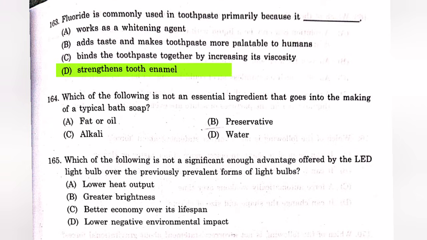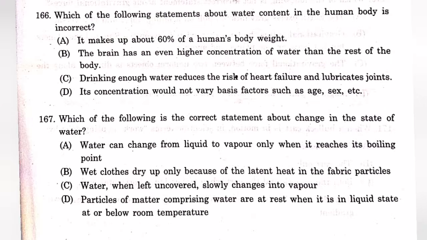Question number 164. Which of the following is not an essential ingredient that goes into the making of a typical bath soap? The answer is B. Preservatives. Question number 165. Which of the following is not a significant enough advantage offered by the LED light bulb over the previously prevalent forms of light bulb? The answer is B. Greater brightness. Question number 166. Which of the following statement about water content in the human body is incorrect? The answer is D. Its concentration would not vary basis factors such as age, sex, etc.